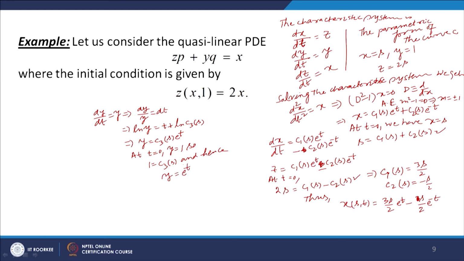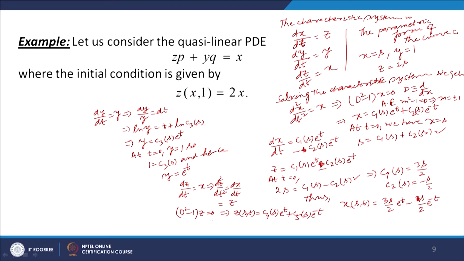Now, let us solve for z. We have dz by dt equal to x. So, let us differentiate once more. We get d square z by dt square is equal to dx by dt, which is equal to z. So, we get again D square minus 1 z equal to 0, which gives you z(s,t) equal to some constant C4s into e to the power t plus C5s e to the power minus t.